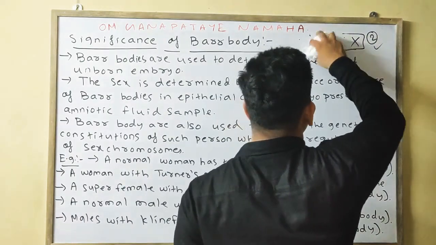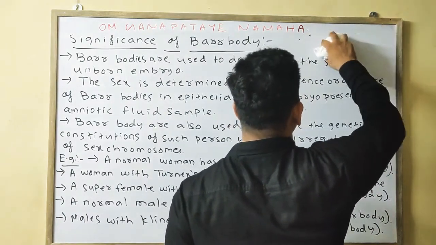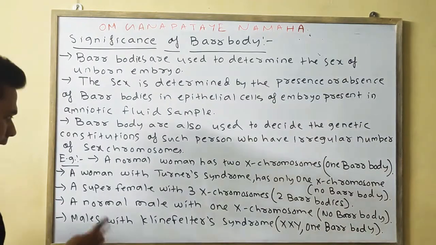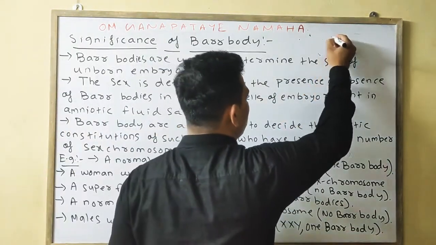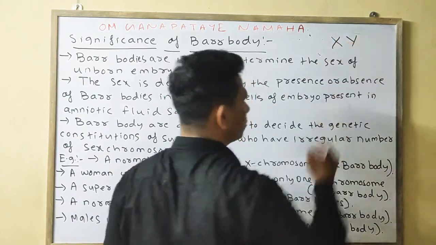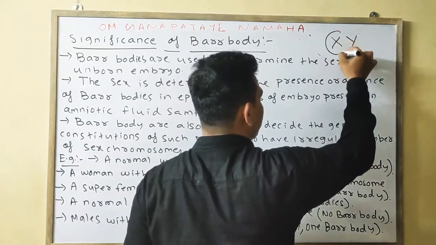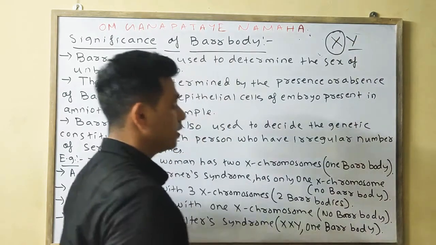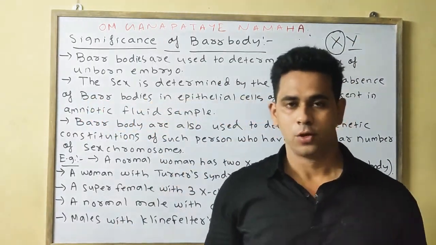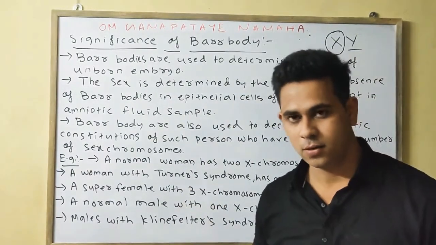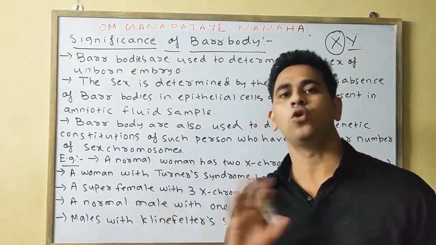Now we will discuss the case of male. See, your fourth example, a normal male with one X chromosome and one Y chromosome, means one X chromosome gets activated, and the other chromosome is not an X chromosome, it is the Y chromosome. So if no X chromosome is left to be inactivated, then no Barr body.